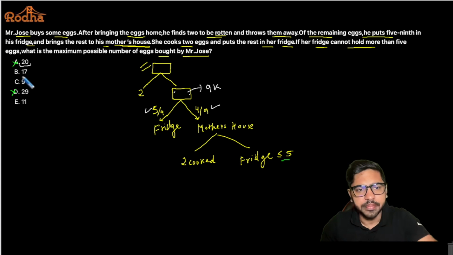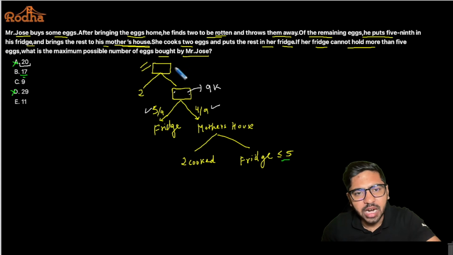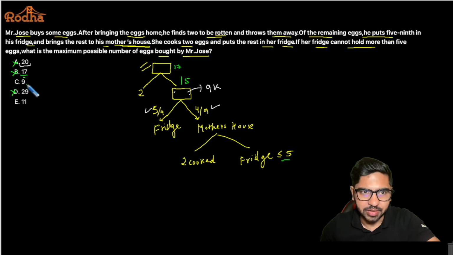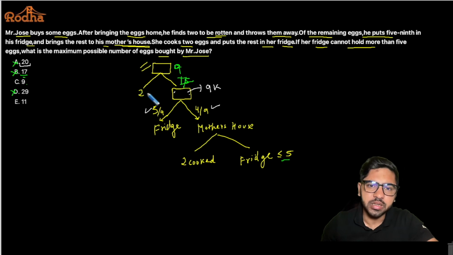Now option number B, 17. If I start with 17, I'll be left with 15 here, because 2 have been cooked. Is 15 a multiple of 9? No, so I can eliminate this option as well. If I start with 9x, so if I'm starting with 9, I'll be left with 7x here. Now 9 minus 2, because 2 were rotten, so they have been thrown away.